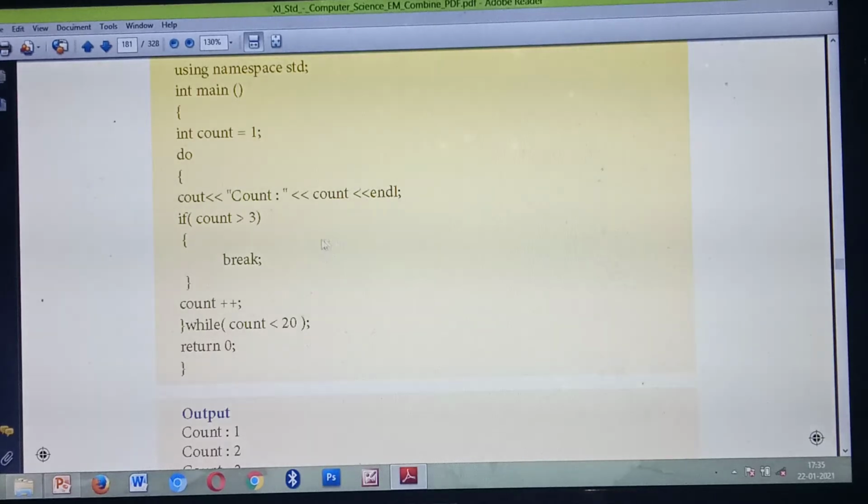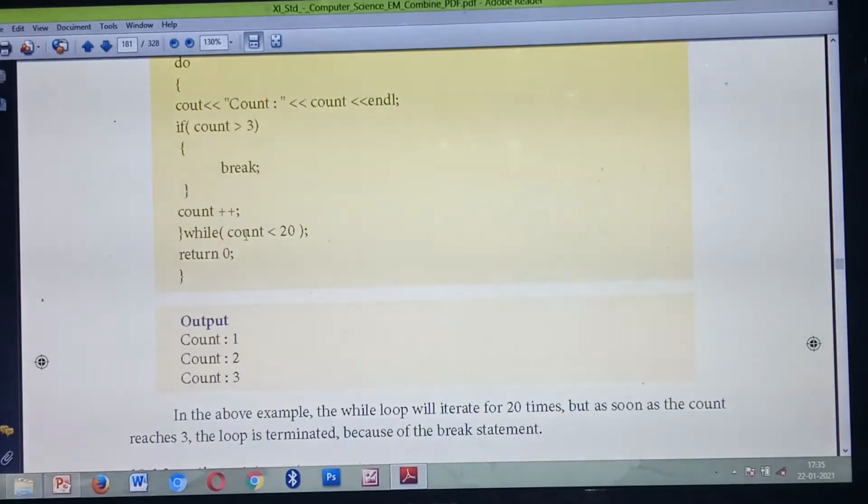1. Okay, 1. So 1 is less than 3. Next, count plus plus. So what's the value? 1 plus 1, 2. Okay, 2 is less than 3. So it will print the value, count 2. Okay, third one. So 3 is less than 3. Okay, so it will do count plus plus. Okay, satisfied. So here 3 is less than 20 also. Listen, next.